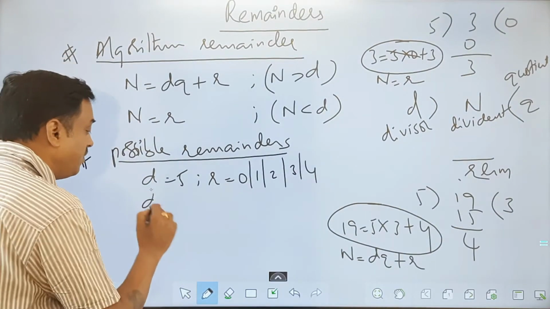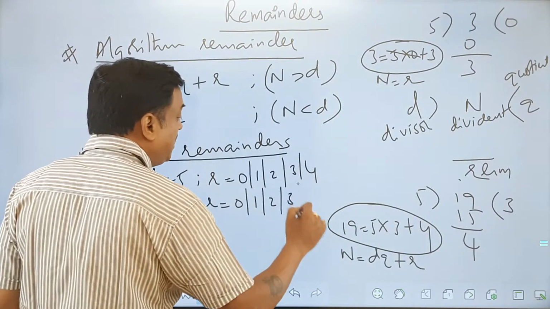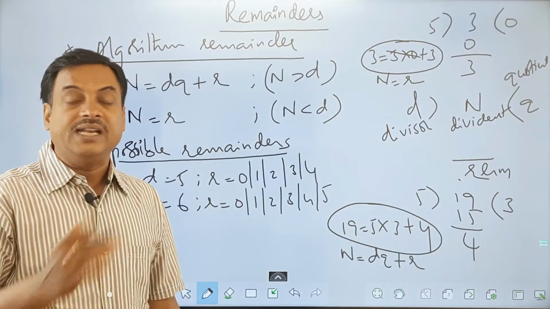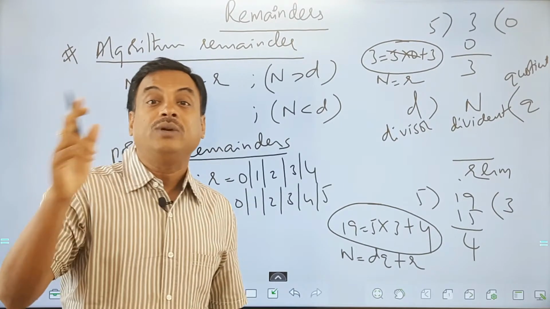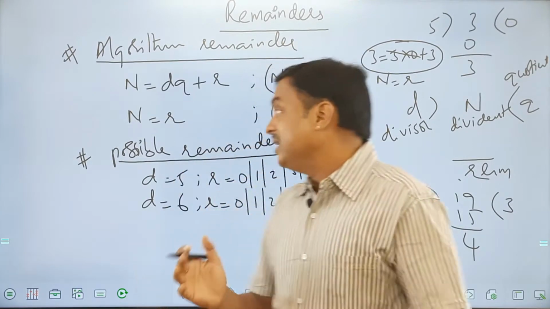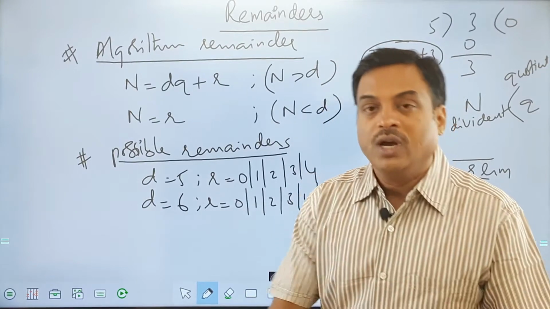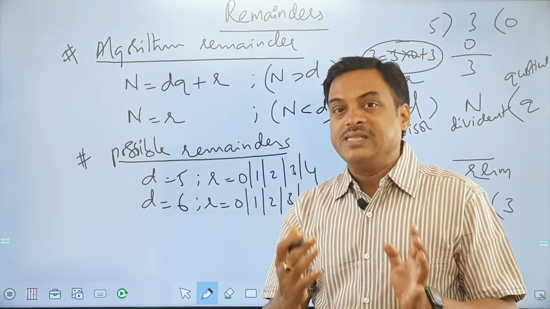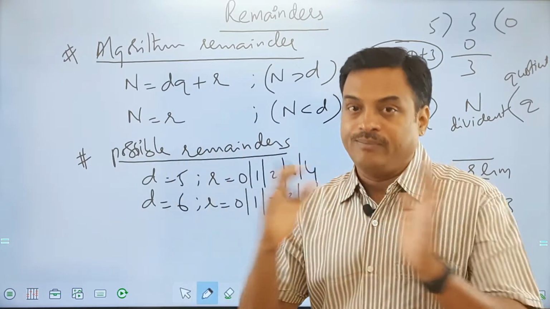Similarly, if I observe d is equal to 6, the remainders will be 0, 1, 2, 3, 4 and 5, but never 6 or greater than 6. If the divisor is 10, 0 to 9 will be the remainders. It will never be 10 or greater than 10. This is what the possible remainders are. So I should know, when I am dividing by a certain number, my divisor, what the range of my remainders is. For example, one more example: if the divisor is 20, my range of remainders will be from 0 to 19.